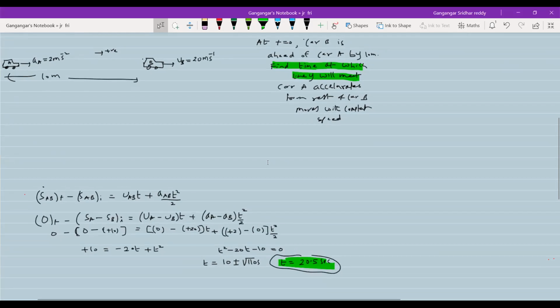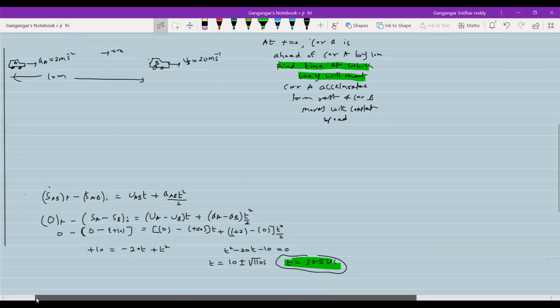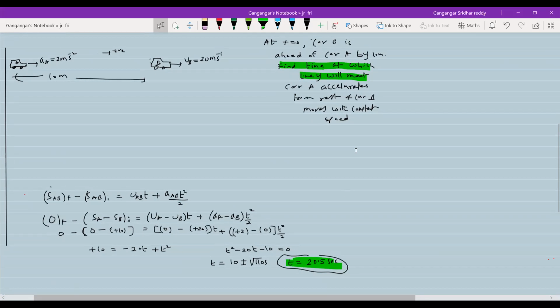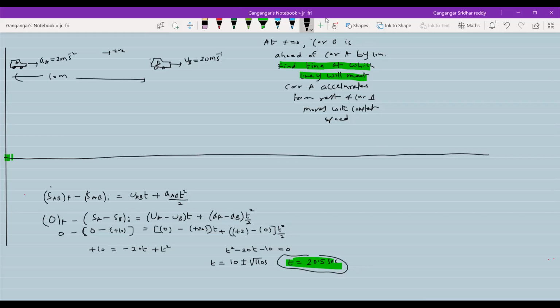I think font size, no problem. Okay, now you can see all here. After 20.5 seconds, car A will catch car B. This was the condition. So here I'll show what actually happens. So this is car B. It will continue to move with that velocity, and car A will be here.